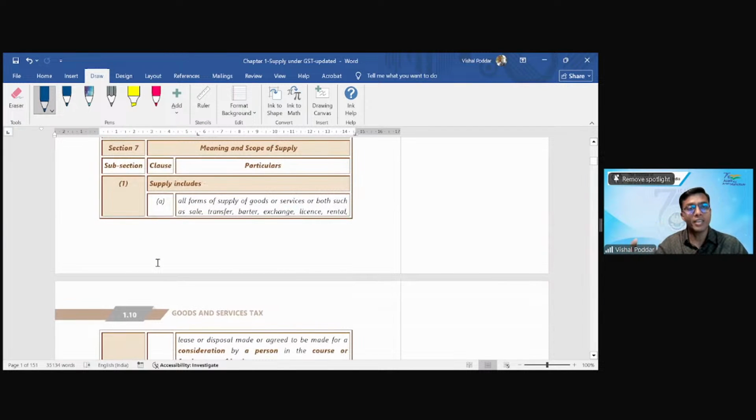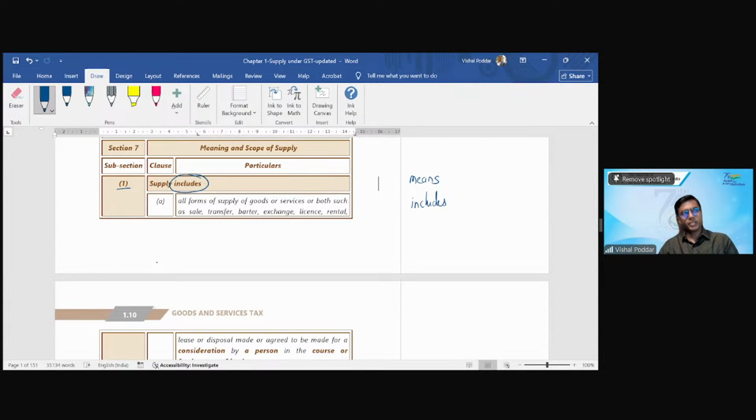Real life issues means relating to GST. Fine. So section 7 bracket 1, as rightly pointed out by Pitambar, it starts with the word supply includes. Now understand, students, now we are at the final level. So this discussion is very important. When you read different definitions, some definition uses the term means, and some definition uses the word includes.